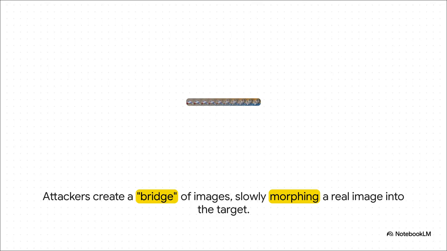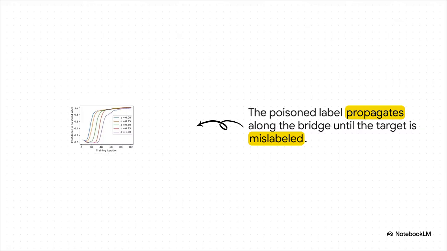So what does this poison path actually look like? Well, the attackers create what they call a bridge of images. They start with a real picture of a bird, we'll call that the source, and the picture of the truck they want to misclassify, that's the target. Then they use an algorithm to create a whole series of blended images in between, where each image is just a tiny bit different from the one before it. So during its training, the AI sees the first image on this bridge, which is pretty much a perfect bird, and it correctly thinks bird. Then, because of that smoothness rule, it sees the next slightly morphed image and thinks, yep, that's also a bird.